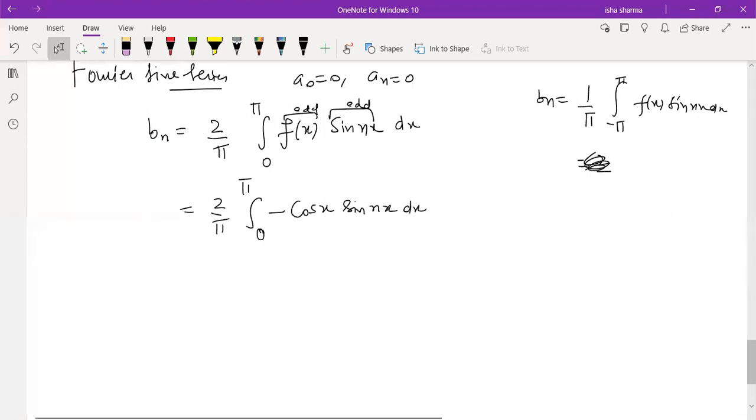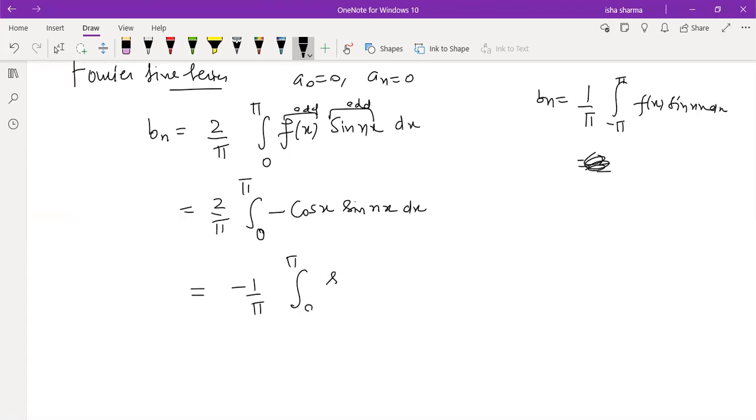Right? So you can solve this one, and I'm telling you the final value. Again, you will be using the formula of 2 cos a sin b. So minus say 1 by pi. This 2 will get adjusted in 2 cos a sin b, so that will be sin(a plus b) minus sin(a minus b).